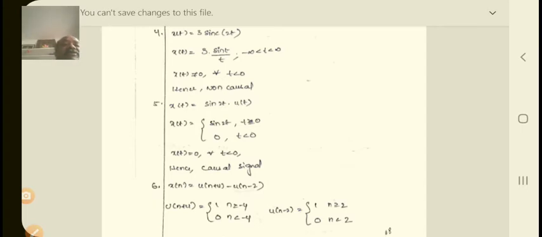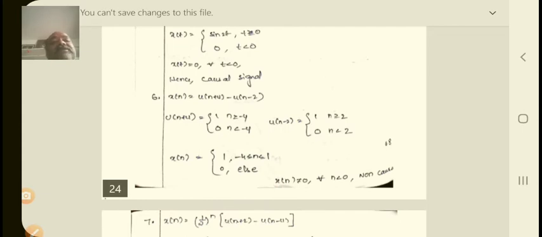And similarly, you take x of t is equal to sin 2t u of t. This is the unit step function, so u of t is there. For t greater than 0 the value will be maximum, and for t less than 0 the signal will be 0. So therefore x of t is equal to 0 for all t less than 0, hence this is a causal signal.